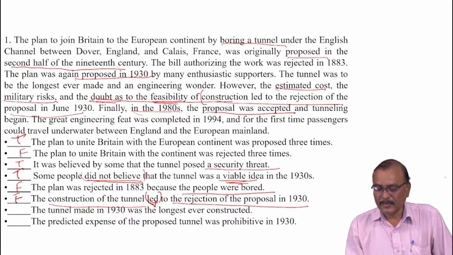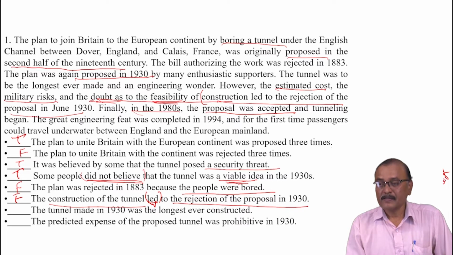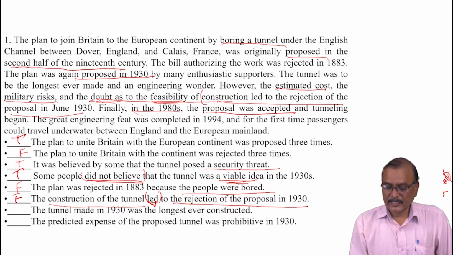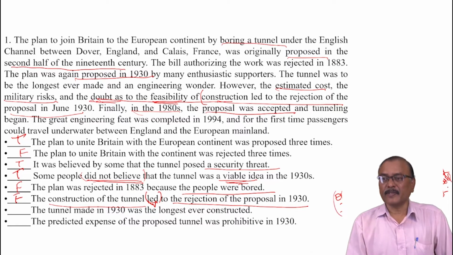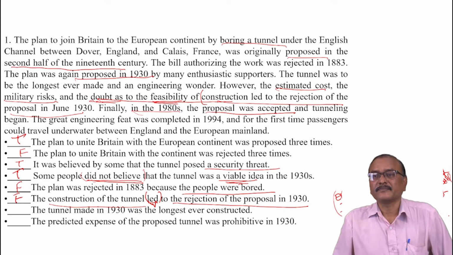Yeah, this is the verb led. Which one led? Estimated cost, risks, and feasibility of the construction. These three factors led to the rejection of the proposal of the construction.